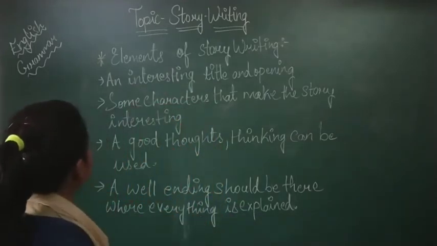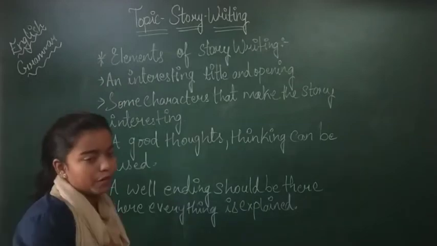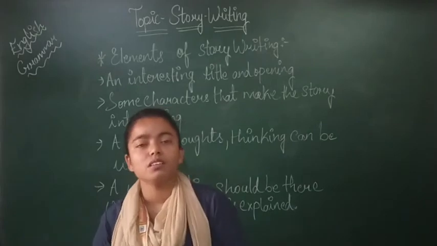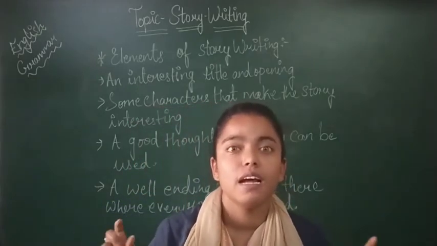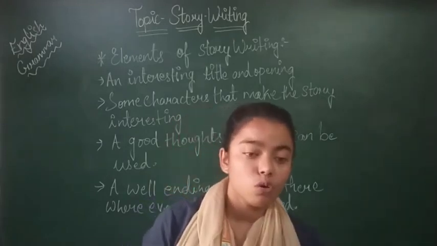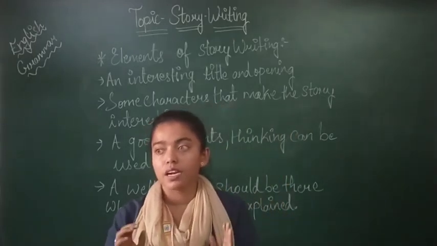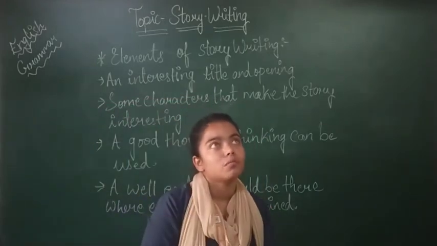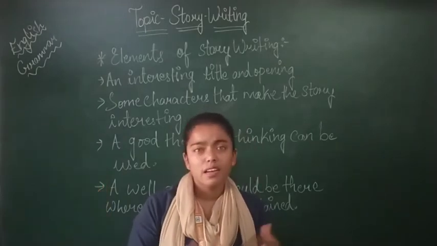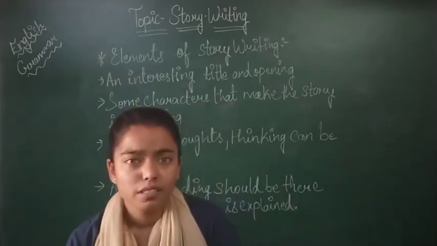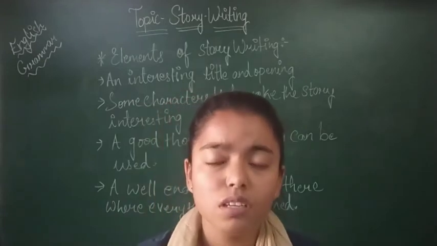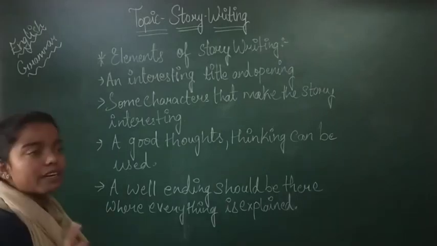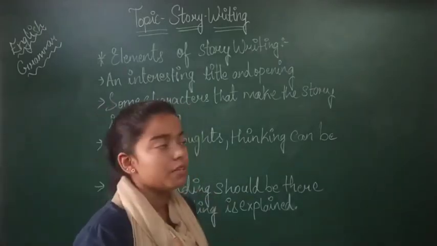So let's know it. An interesting title and opening. Yes, in the story there is a main thing: we should have an interesting title. The heading should be very interesting, and the opening, as we are starting a story, should be very interesting. We can write "once upon a time", "a long time ago". These types of things we can use in it. We all use these things in story writing. So the first point: an interesting title should be there and the opening should be nice.